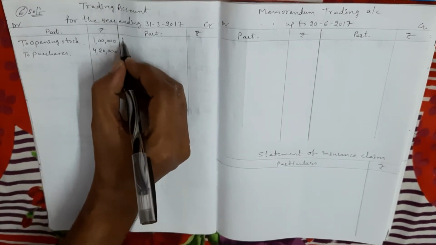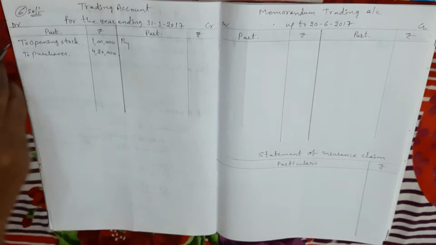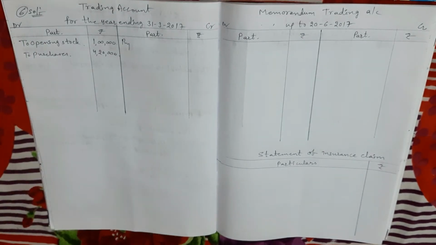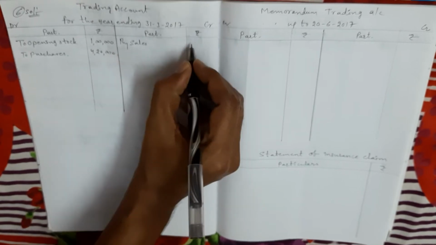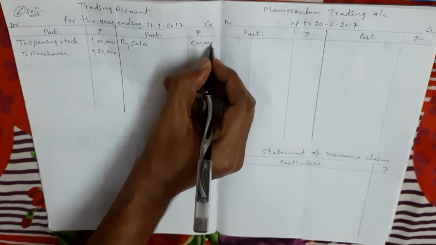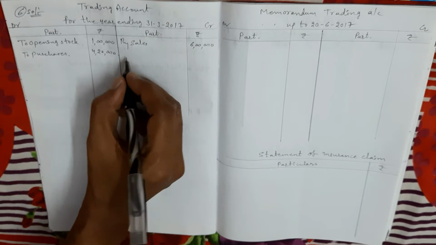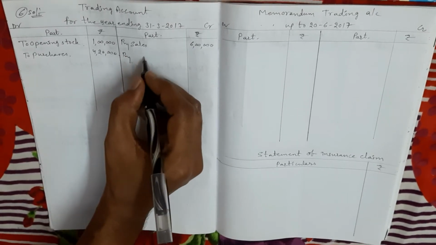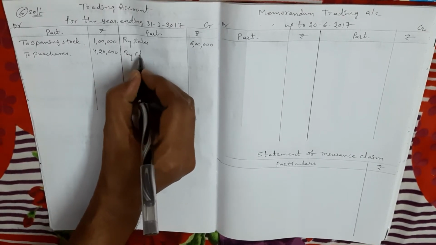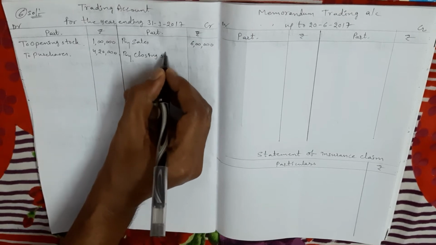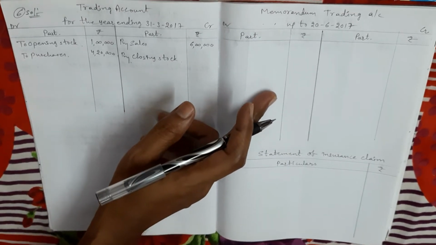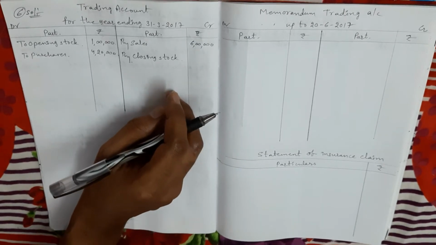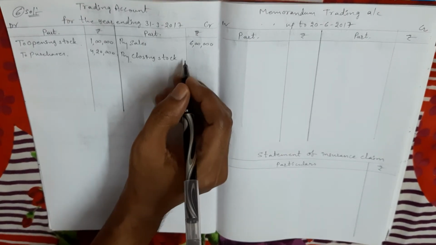Next credit side, last year sales. Last year sales 6 lakhs rupees. Next closing stock. In the problem, last year closing stock is given, so this closing stock only we take as current year opening stock in memorandum trading account. Okay, so what is the last year closing stock amount?